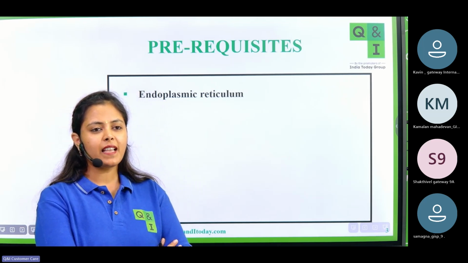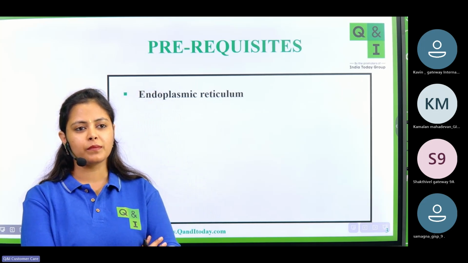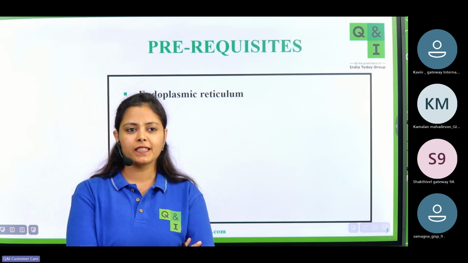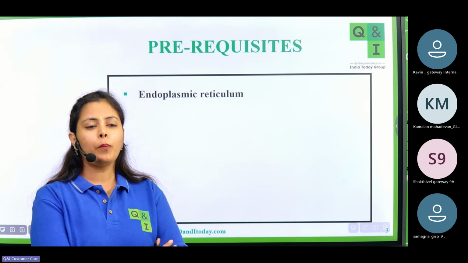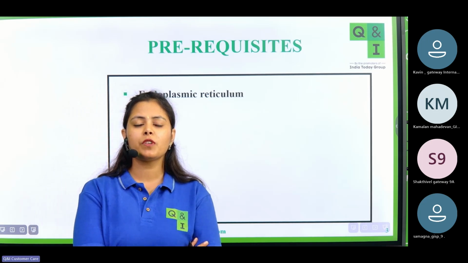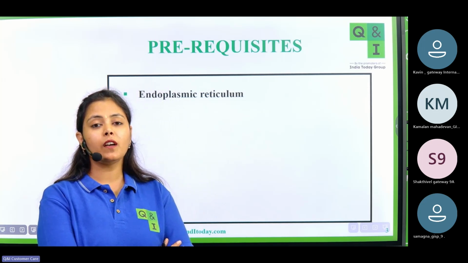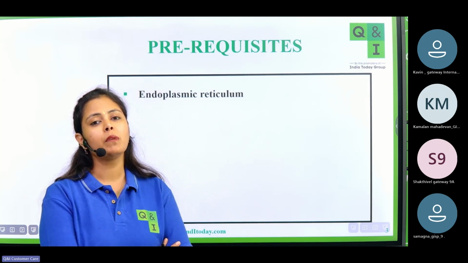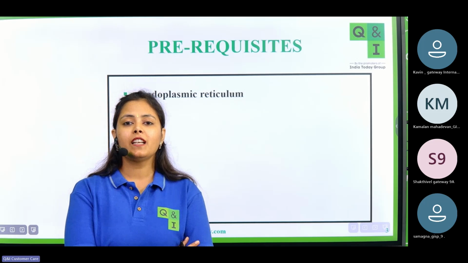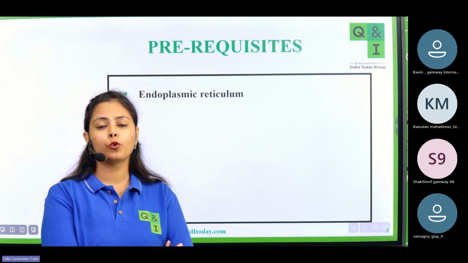In the previous class, I had told you that you need to be more specific with this term. Protein synthesis is done by ribosomes. Since ribosomes are present on the surface of rough endoplasmic reticulum, we say that endoplasmic reticulum is involved in the synthesis and transport of proteins.